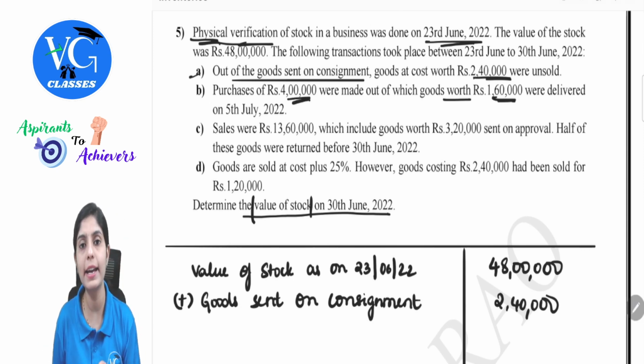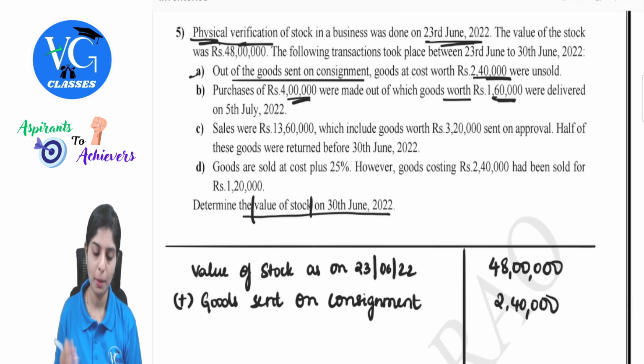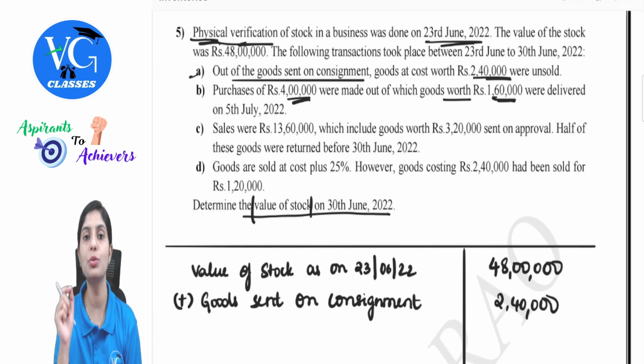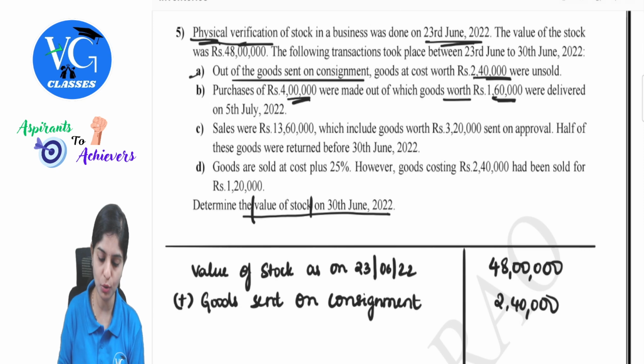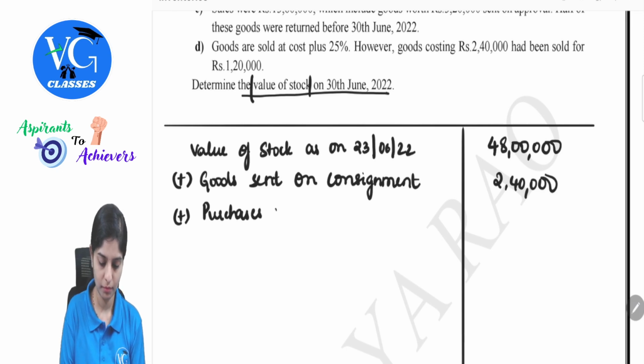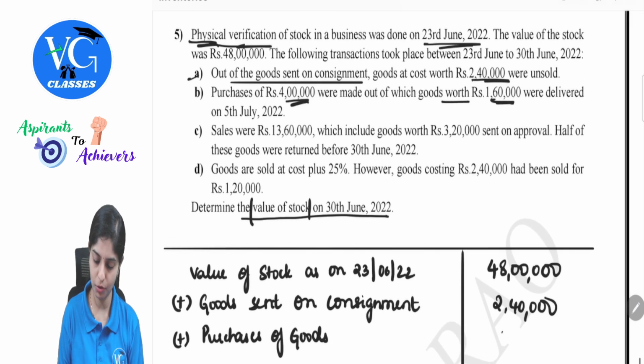So the entire amount we will take here. Purchases which happened between 23rd to 30th, will that impact the value of stock as on 30th June? Yes. So this should be included in your value of stock. So what will we do? We will add purchases of goods, that is 4 lakh.